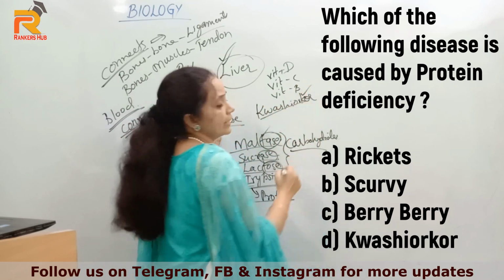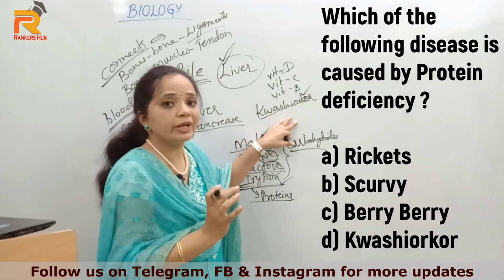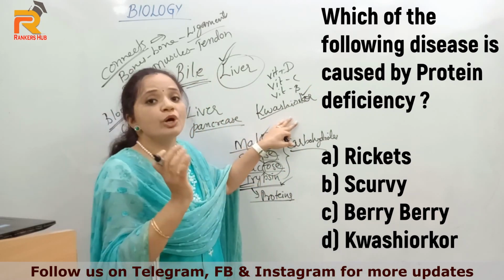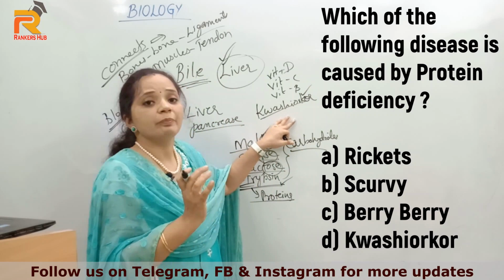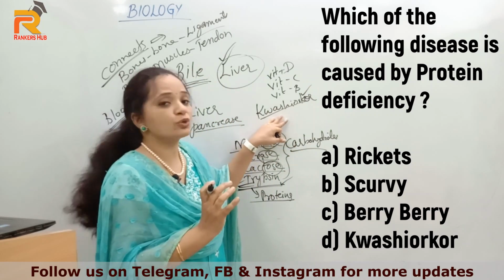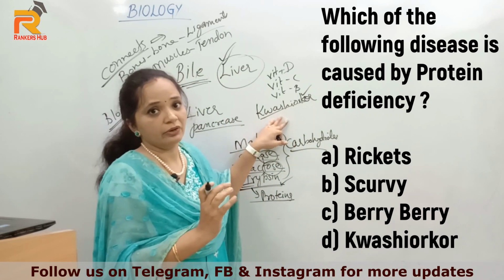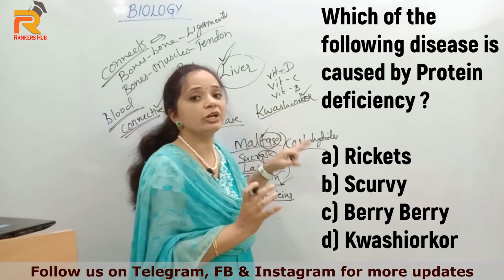Kwashiorkor is the right option. Due to protein deficiency, the person may get the disease called kwashiorkor. This disease we see in children.